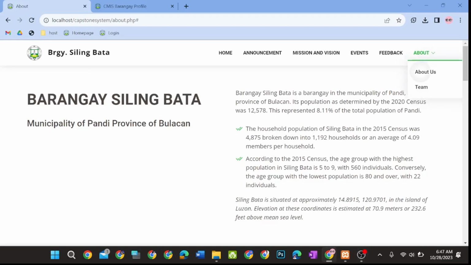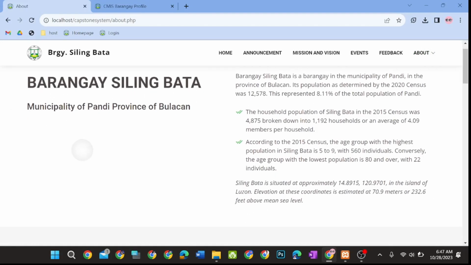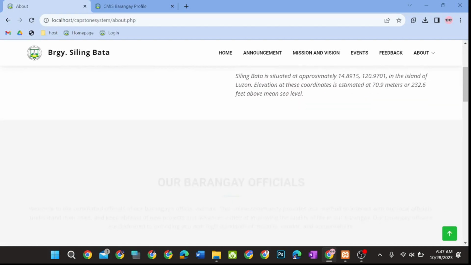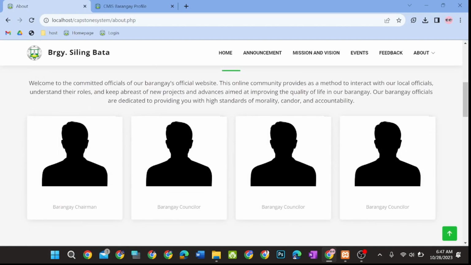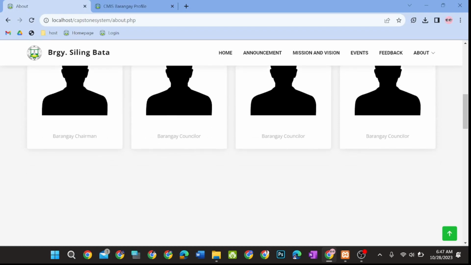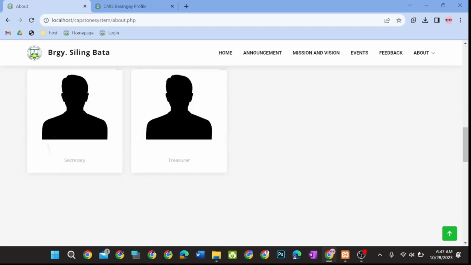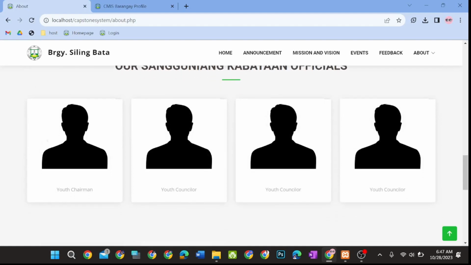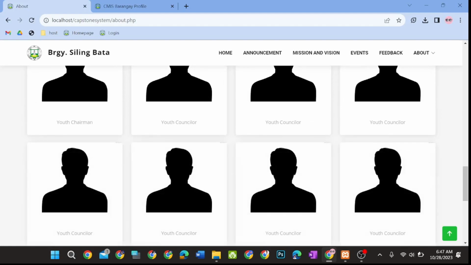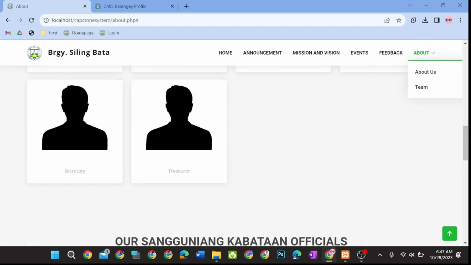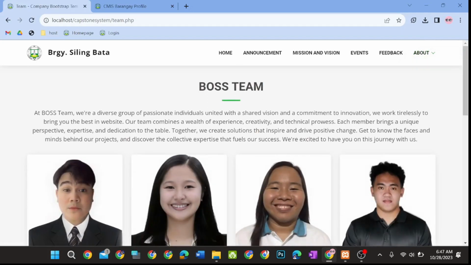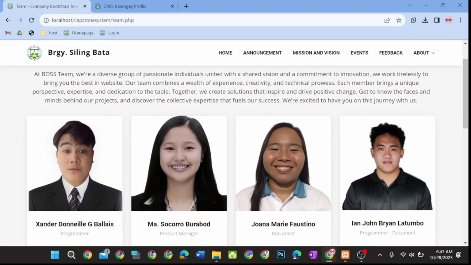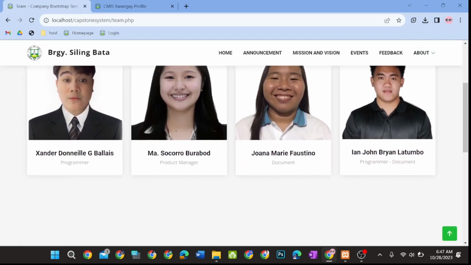The first section is about the barangay, where it will display a brief background and history of the barangay. It will also display the barangay officials from the barangay captain up to barangay treasurer. The latter part of this page will display the youth councilors or the Sangguniang Kabataan. The second section of the About will be the information about the project development team of the system. It will also display their faces and roles in the making of this project.